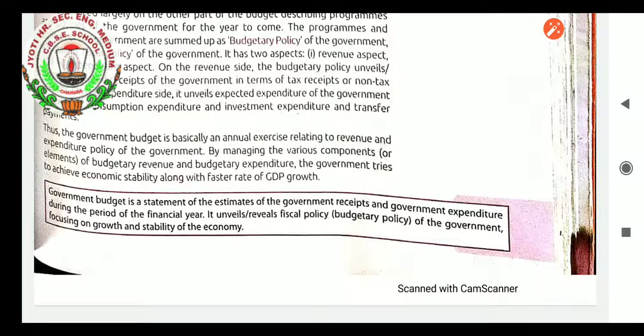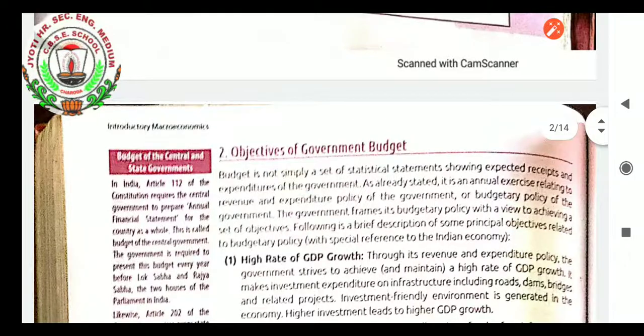Government budget is a statement of the estimates of government receipts and government expenditure during the period of a financial year. It unveils and reveals the fiscal policy, the budgetary policy of the government, focusing on growth and stability of the economy. Objectives of government budget: the budget is not simply a set of statistical statements showing expected receipts and expenditure of the government.